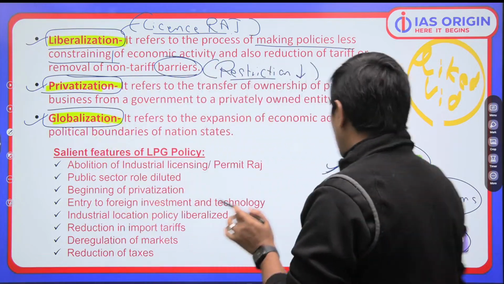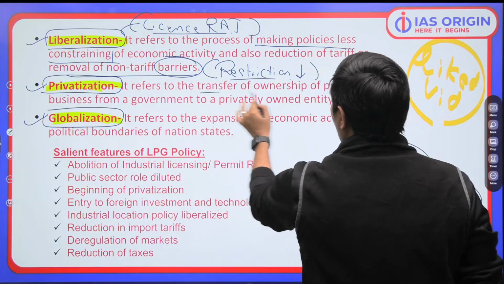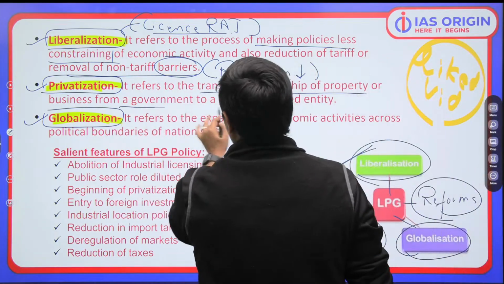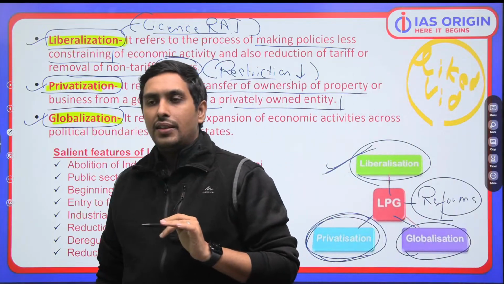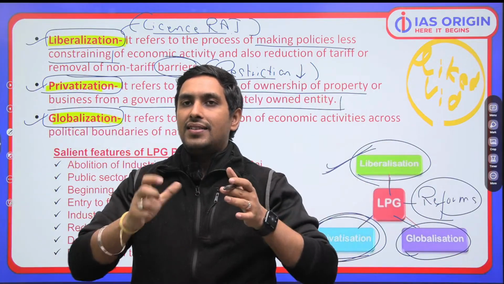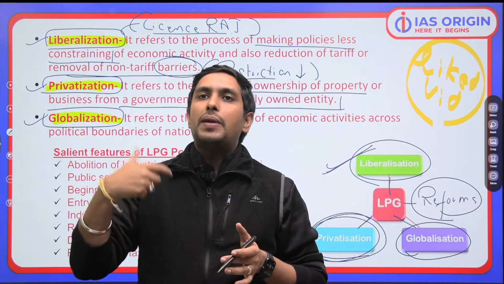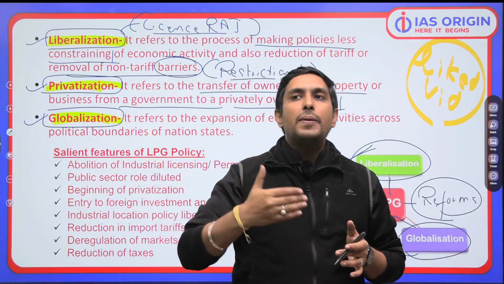Secondly, we are focusing on P, that is privatization. Now what is privatization? Of course, transfer of ownership from the government to privately owned entities. That means we have government companies in which stake is being diluted to the private sector. It means that the private sector's ownership is being increased.